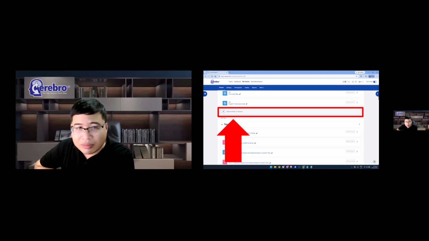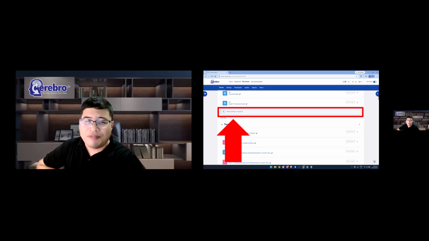And once the edit mode is enabled, you can now click on the Add an Activity or Resource button, which can usually be found at the end of every section of the page. Again, if this is not visible to you, then you may need to ensure that you have enabled edit mode.